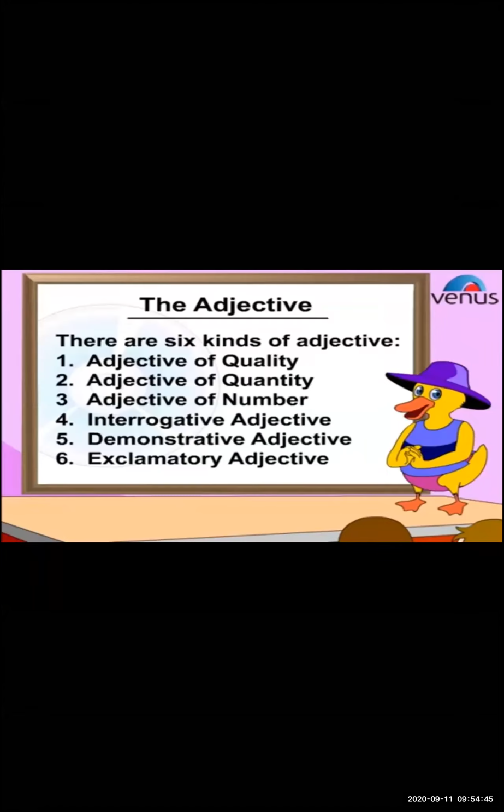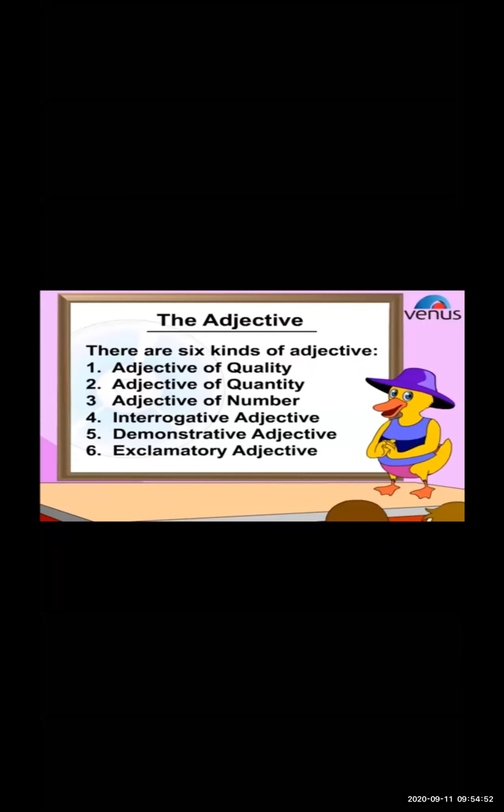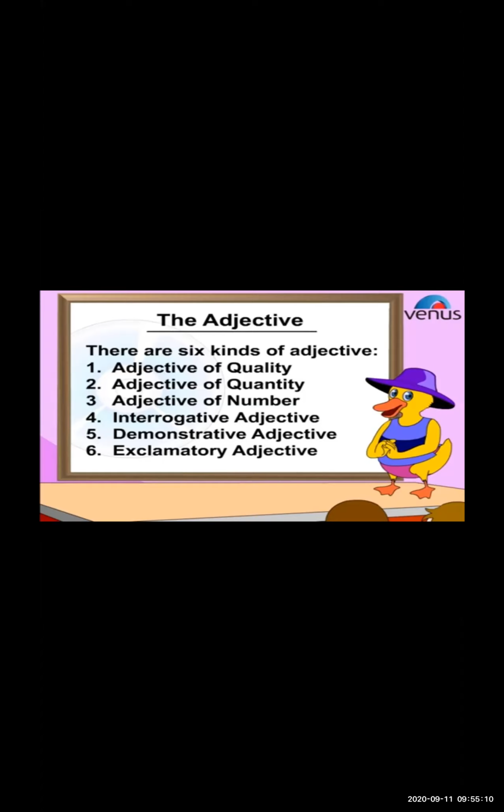Now, what are the types of adjectives? There are 6 types of adjectives. Let us see what they are. The first is adjective of quality, adjective of quantity, adjective of number, interrogative adjective, demonstrative adjective, and exclamatory adjectives.